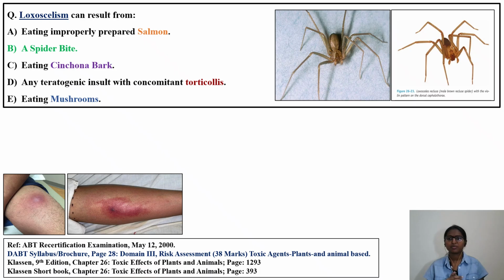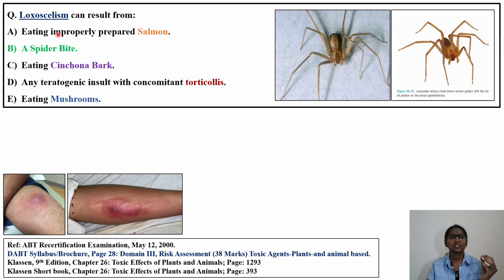This question is taken from the DABT Recertification 2000 question paper, May 12. The question is, loxoscelism can result from. So we need to identify what type of syndrome this is. It's a very direct question actually. If you know the different spiders and their scientific names, you will be able to identify this type of toxicological syndrome.